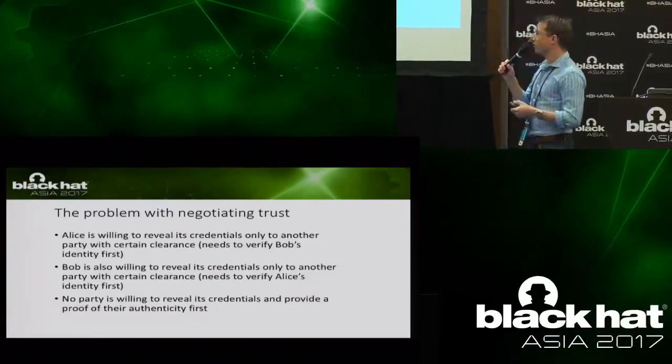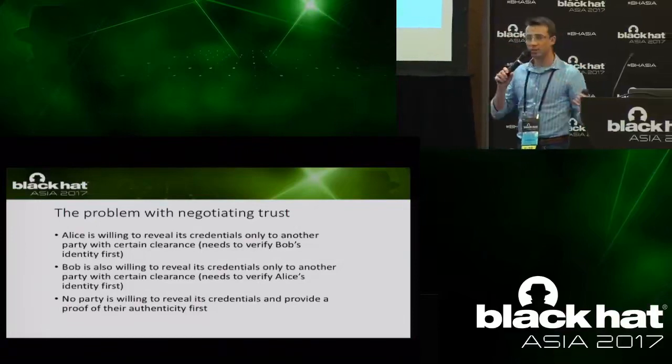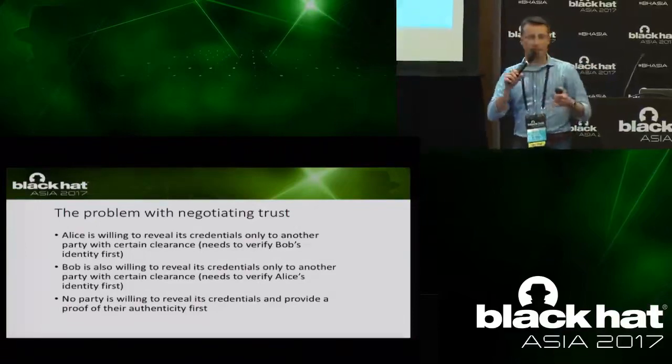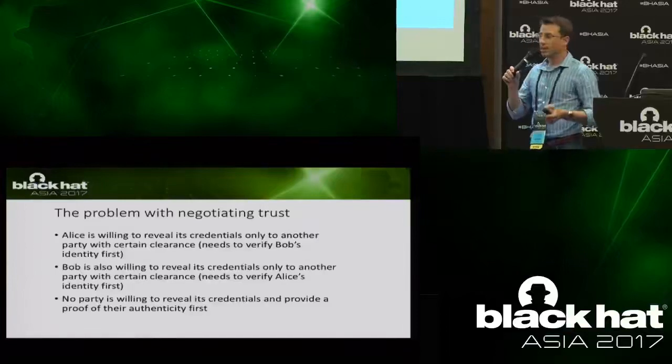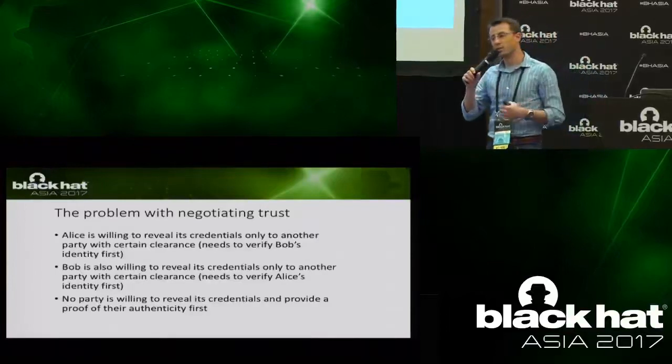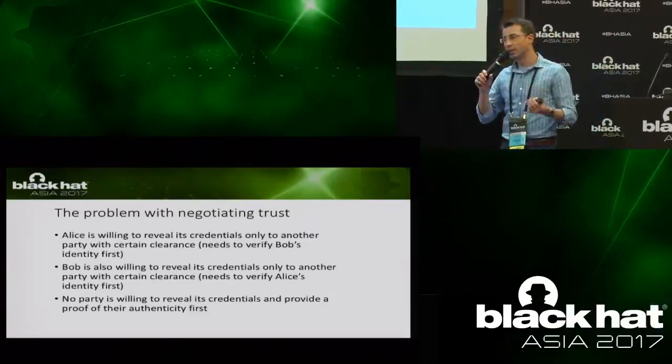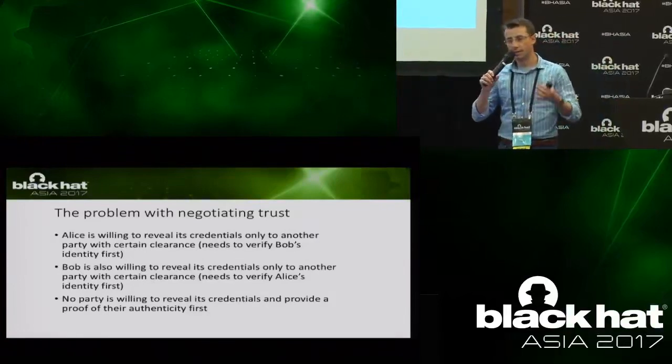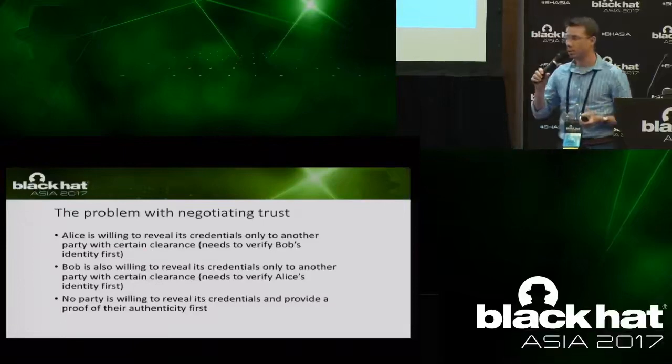Basically, if we have Alice, who is only willing to reveal her credentials to another party in the secret community, and we also have Bob, who is in the same boat, we have a problem. Neither of them is willing to present a certificate first to prove its identity, and so we're kind of stuck here. So how do we break this loop?